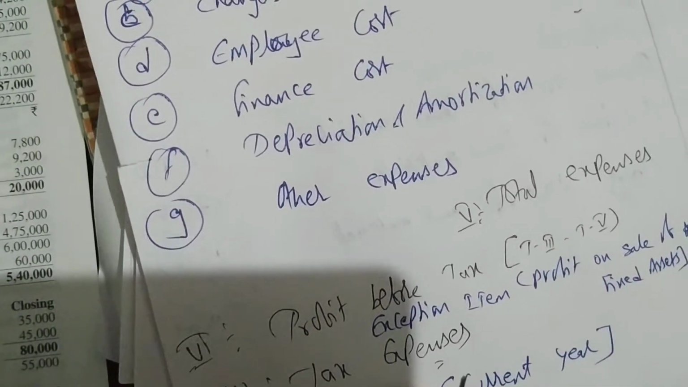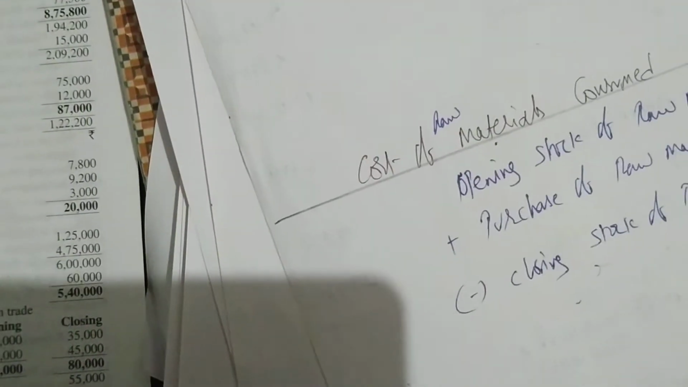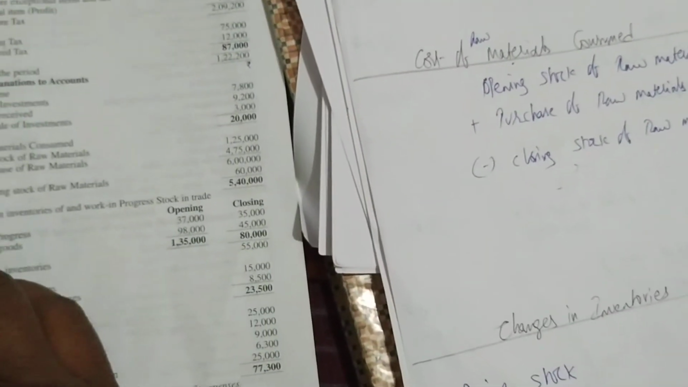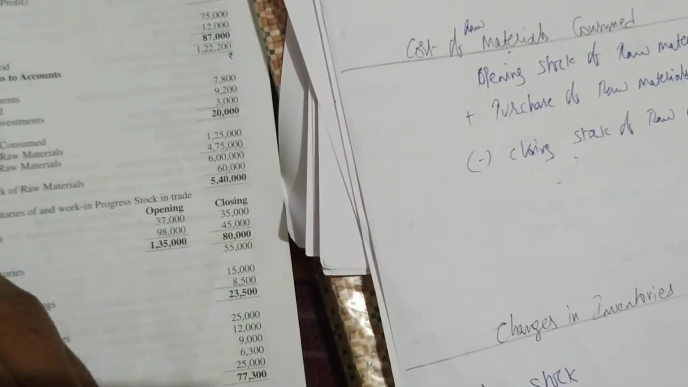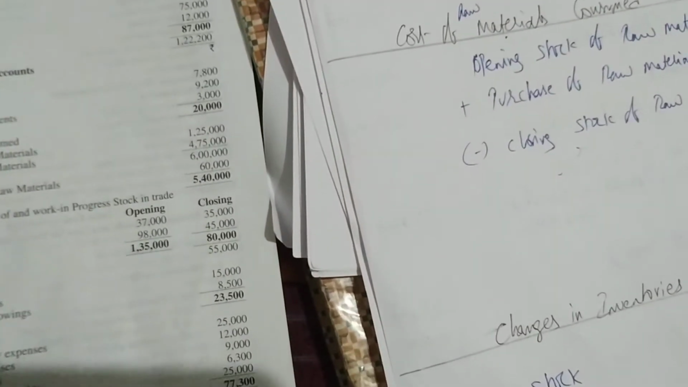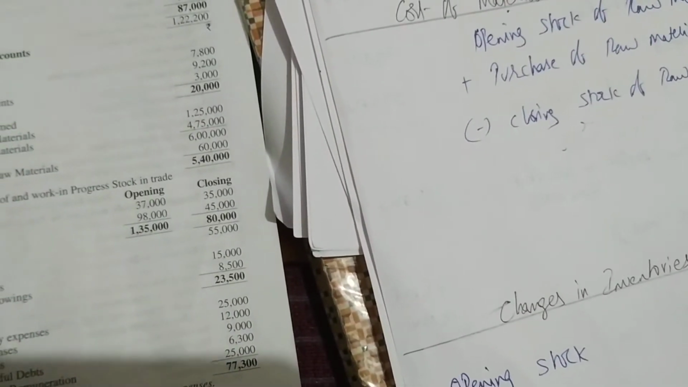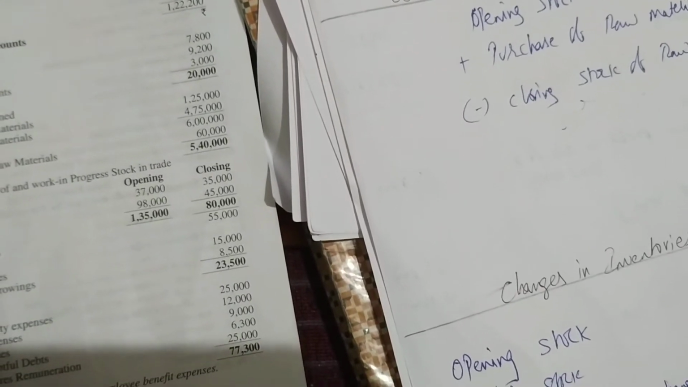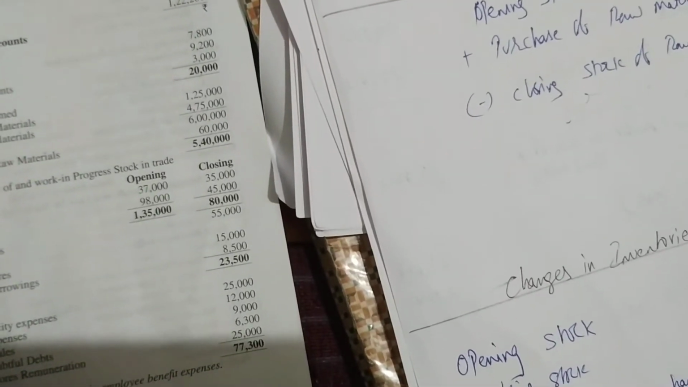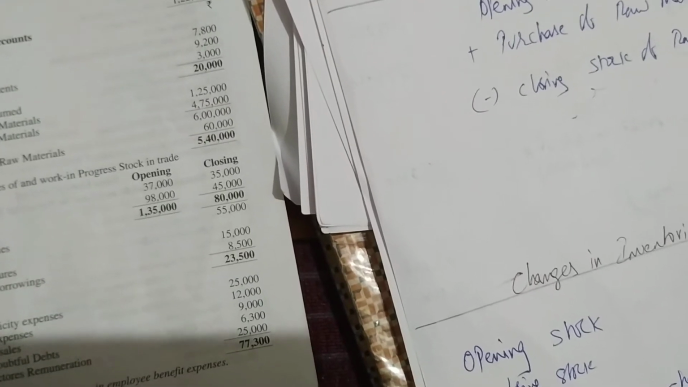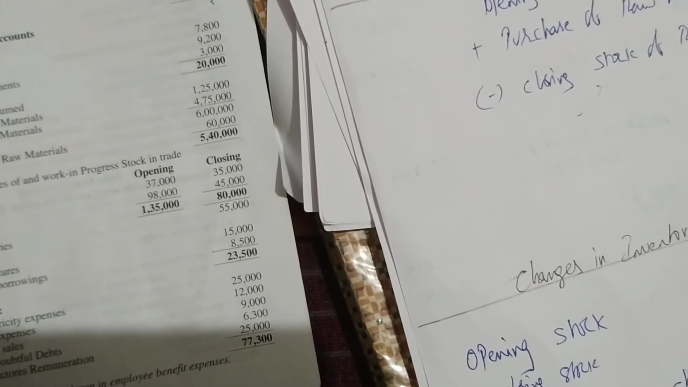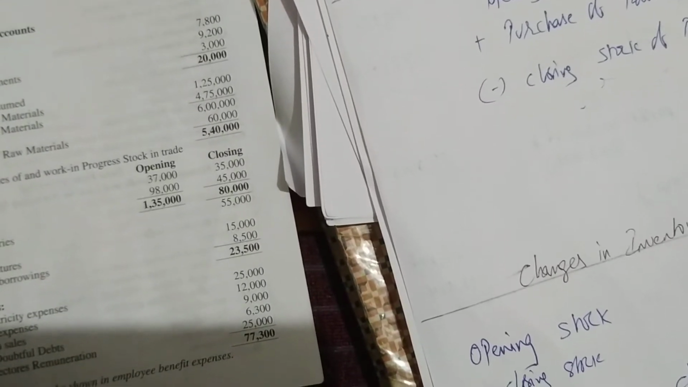Finance cost is how much? 23,500. Then the mistakes are 5,000. Interest on debentures 15,000. Other income, interest received 7,800. Dividend received 9,200. Profit on investment is how much? One more profit we are having here.